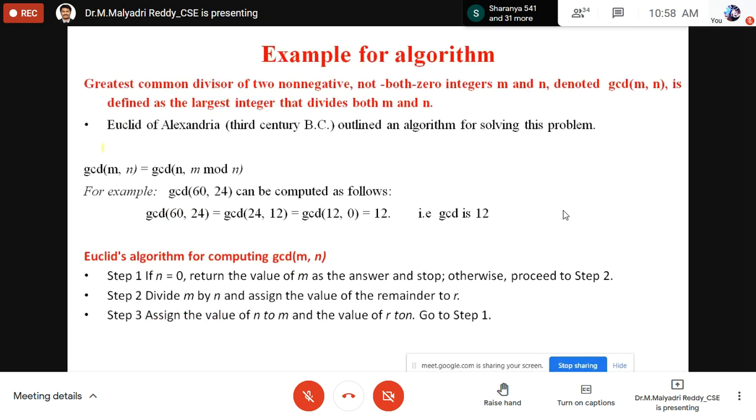Now, the problem of GCD of two numbers. Division. This is the textbook example, given as it is. GCD of